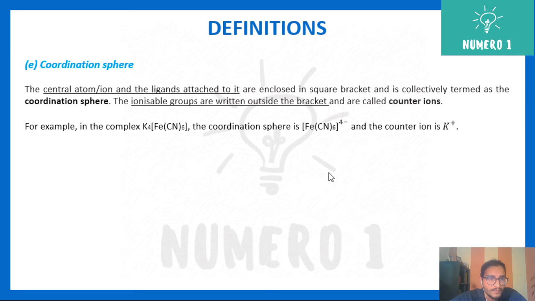Okay. Next, coordination sphere. The central atom and the ligands which are attached to it are enclosed in square brackets. You can see Fe(CN)6, so they are put inside square brackets. Collectively they are termed the coordination sphere. The ionizable groups are written outside the bracket and are called counter ions. For example, here K4 is written outside the square bracket, hence K plus is your counter ion.